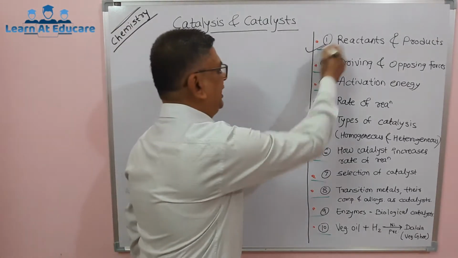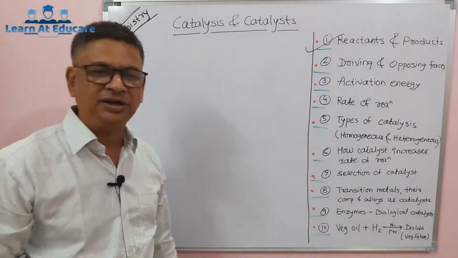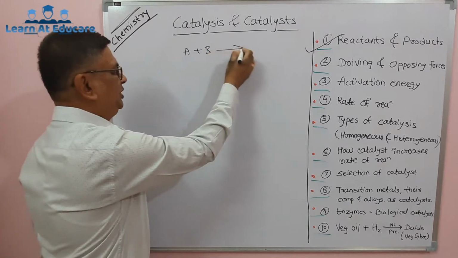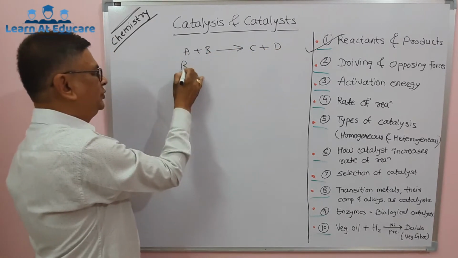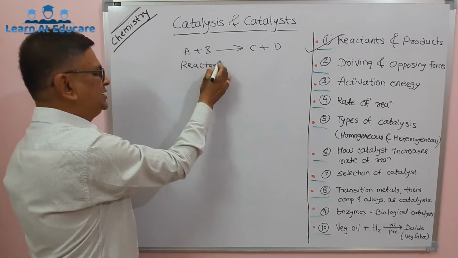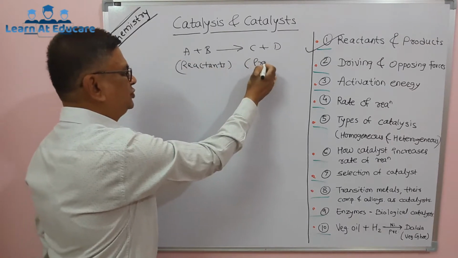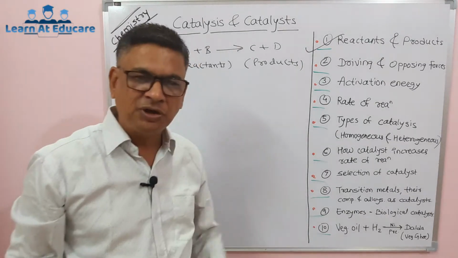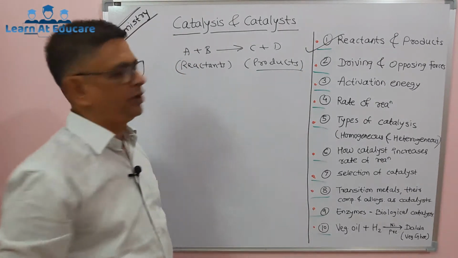First we'll see about the reaction, how it produces, that is called reactant gives product. Everybody knows the substances, for example here A plus B gives C plus D, then we know that A and B, those reacting substances, are called reactants, and those new substances obtained after the reaction, or as a result of the reaction, are called products.